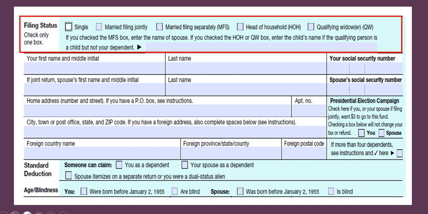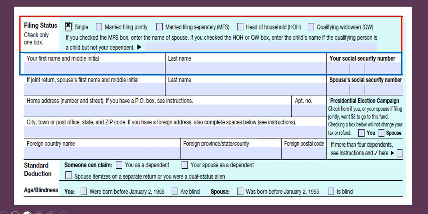Do we need to make a selection on this line or do we just leave it alone? Okay. So we chose single. All right. So we had to make a choice on that line. So now I'm at this blue line right here that we got the blue box. We're going to look at that.